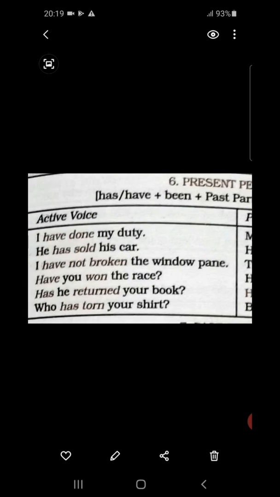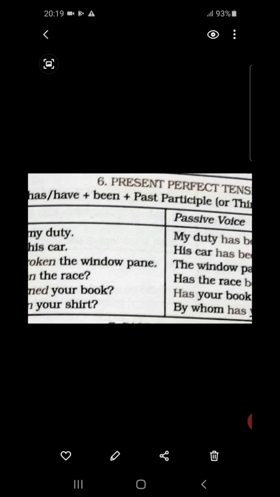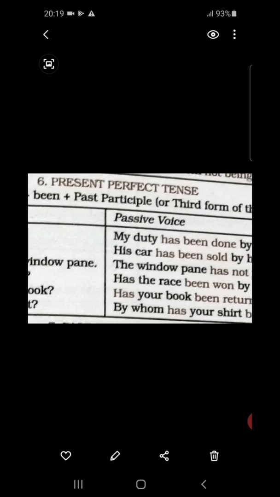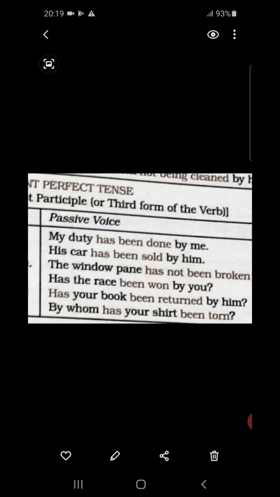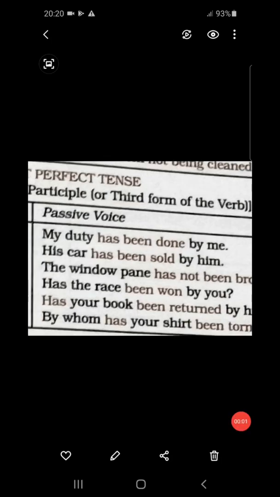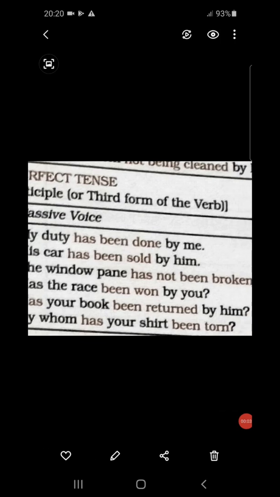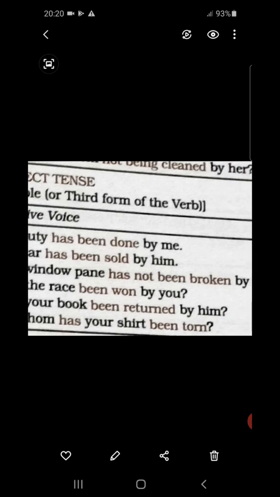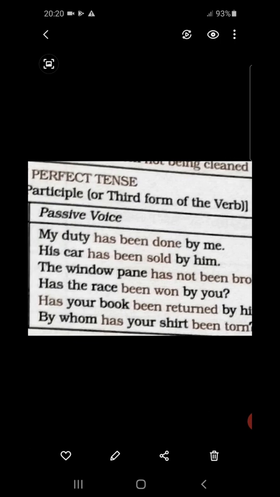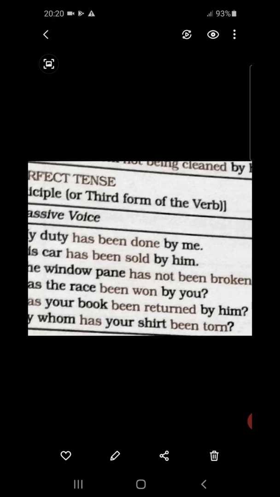Now your book, the object of the active voice, is going into the place of the subject of the passive voice. Then been according to the rule, then past participle form of the verb, returned, third form of the verb, by him. Has your book been returned by him?